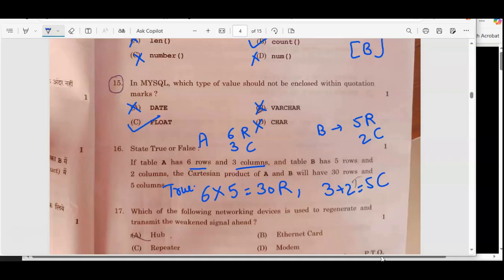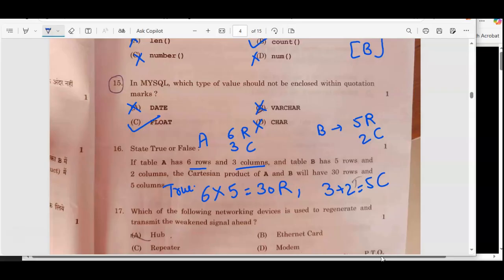Now moving to the next one, we have: which of the following networking devices is used to regenerate and transmit the weakened signals ahead? Weak signals, you have to improve those signals. See, hub is a device which is not going to strengthen the network signals.